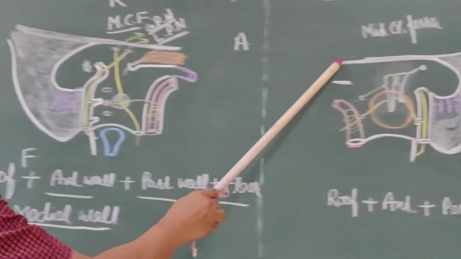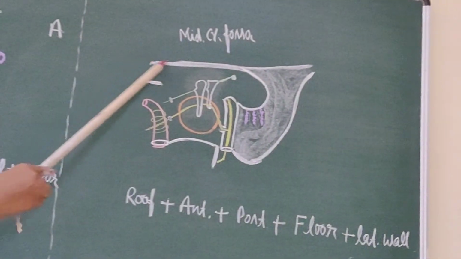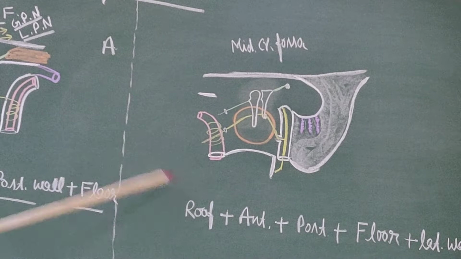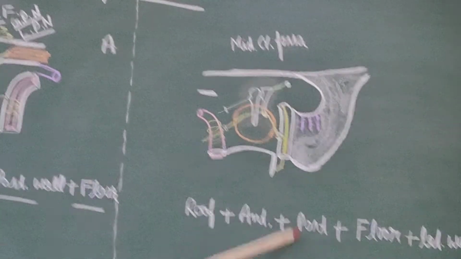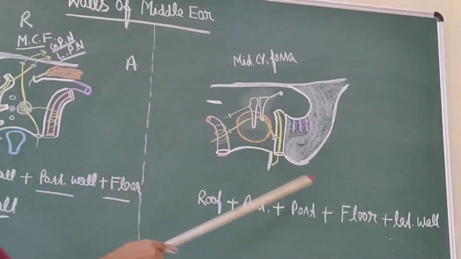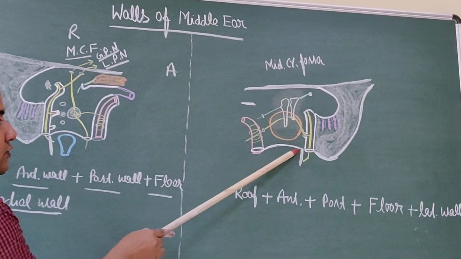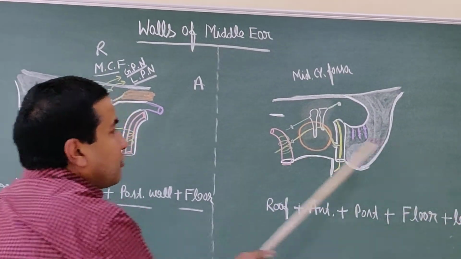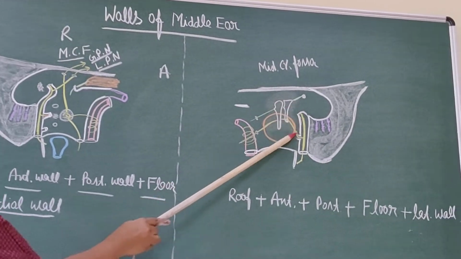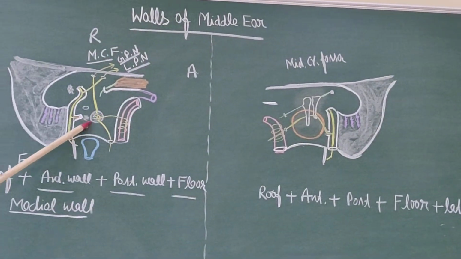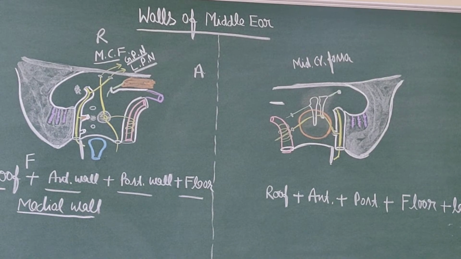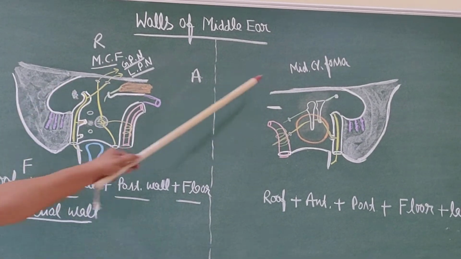Now this diagram represents the roof, the same roof. Then the anterior wall, the posterior wall, the floor. Then the lateral wall. In this diagram, this is the lateral wall, and in this diagram, it is the medial wall. So one by one, first of all, the roof.